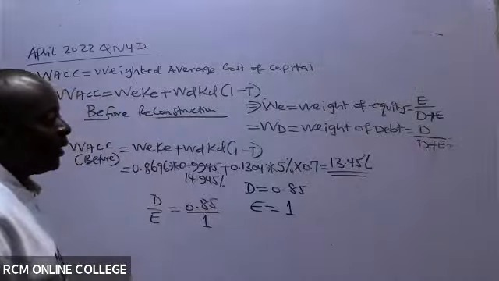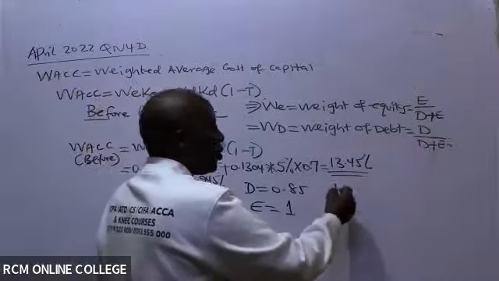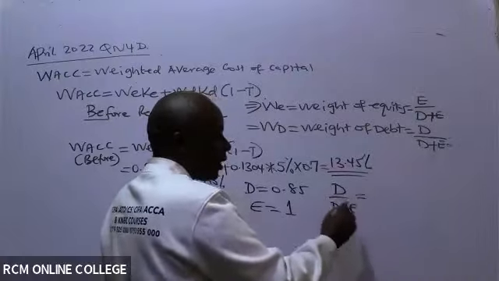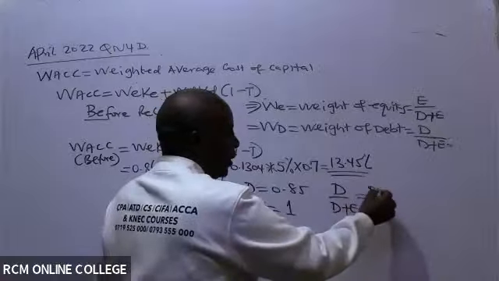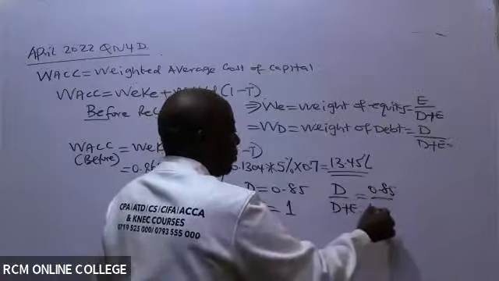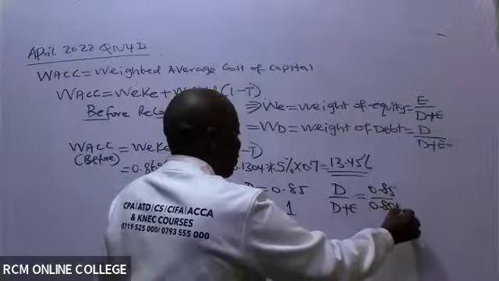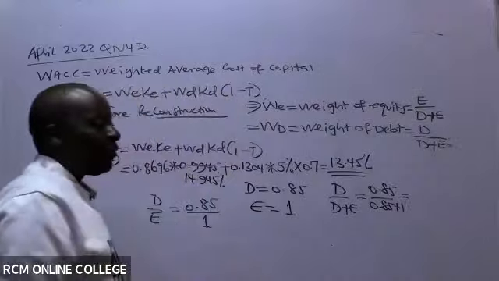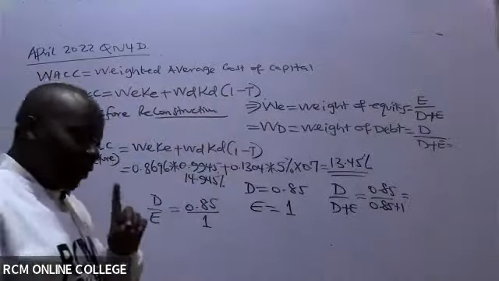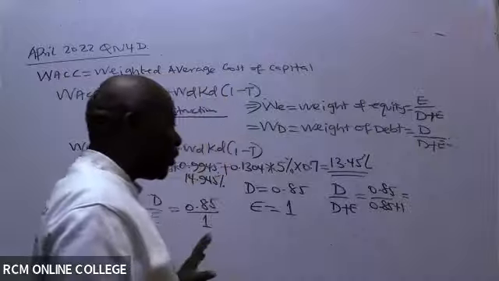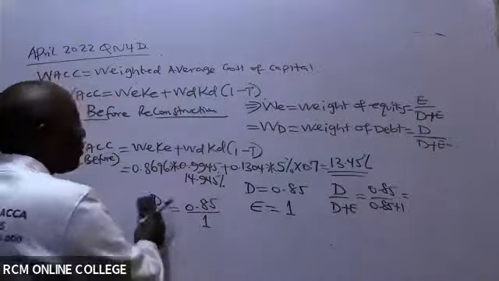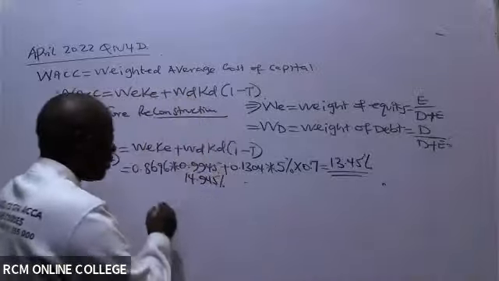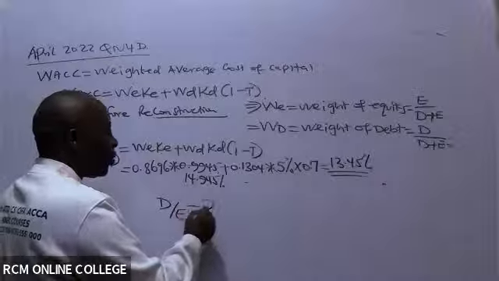And then if you want debt as a weight of the capital structure, you do it like this. It will be 0.85 over the debt, which is 0.85, plus equity, which is 1. So it will be 0.85 divided by 1.85. If you make that argument, you'll always be wrong. Why? Because your examiner will come and tell you that the debt to equity ratio is 2.